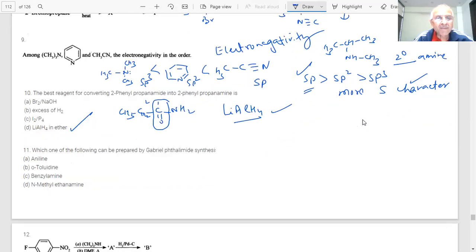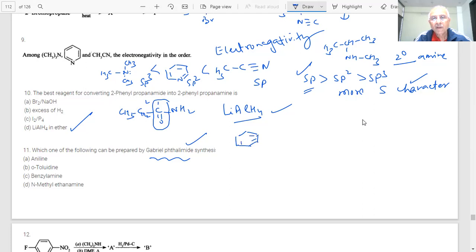Which one of the following can be prepared by Gabriel phthalimide synthesis? Student, Gabriel phthalimide synthesis. Now, what is the Gabriel phthalimide synthesis? Very important. We have given you the complete reactions of that Gabriel phthalimide reaction. Yes, sir. What is Gabriel phthalimide reaction? What can be made by Gabriel phthalimide?